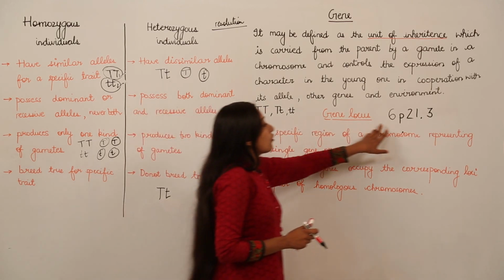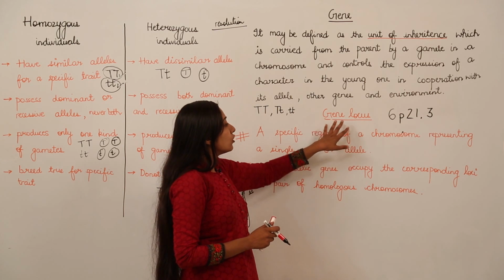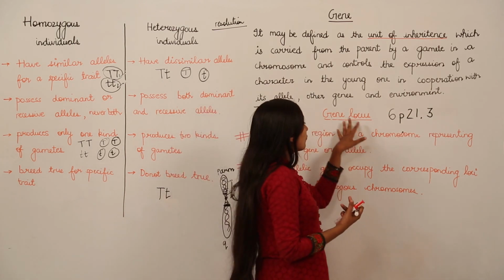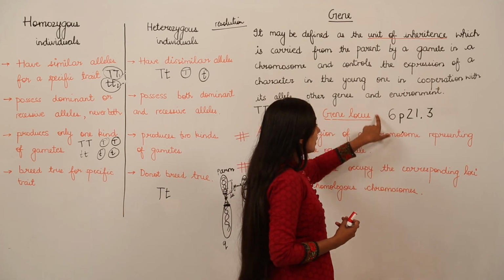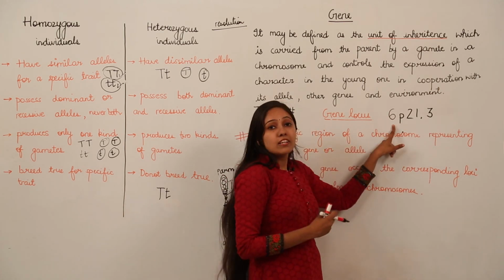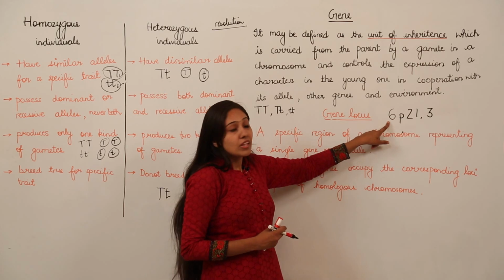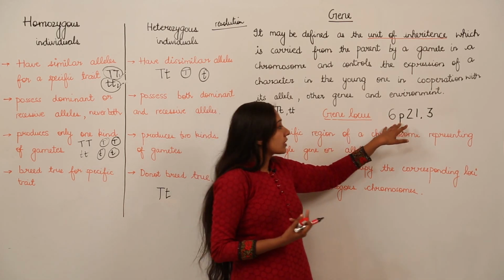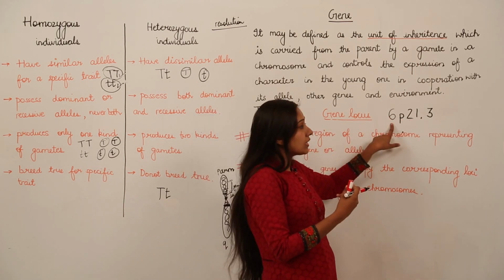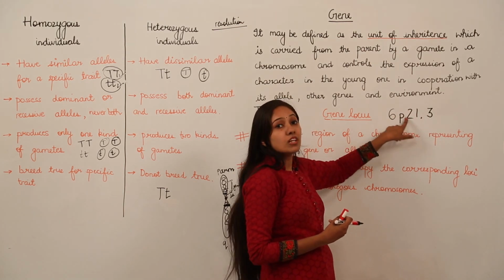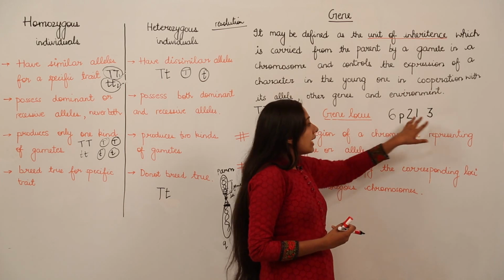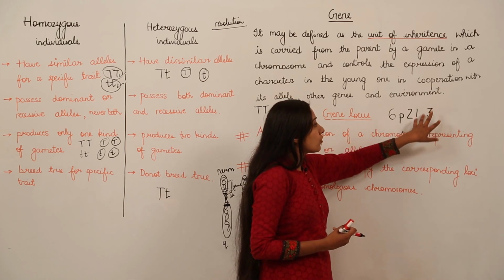Remember, this is for your additional knowledge: how you can demonstrate where a gene is present on a specific chromosome. The first numeral tells you that we are talking about the 6th chromosome. Then P arm is the shorter arm. This encodes the second region on the P arm, this encodes the first band in the second region of the P arm of the 6th chromosome, and this .3 encodes the sub band.